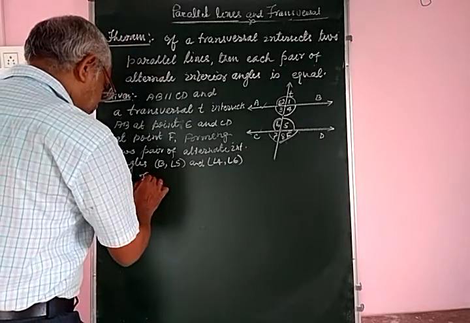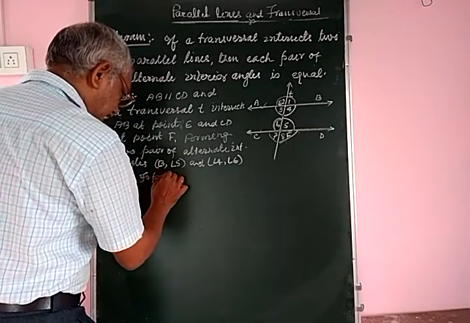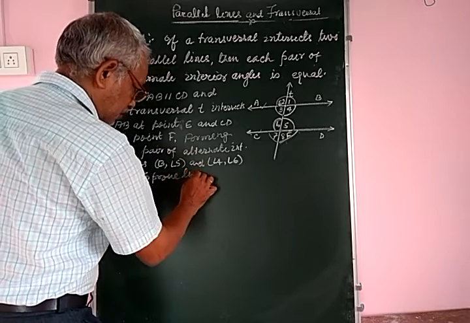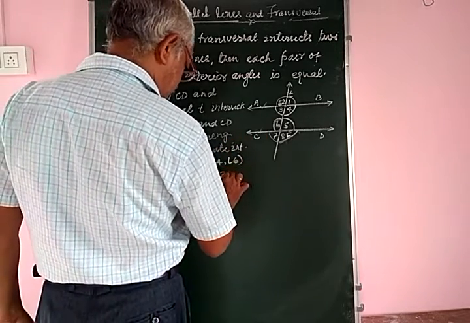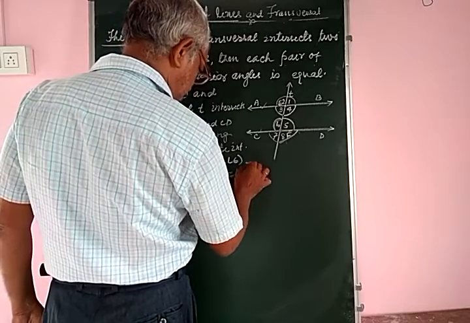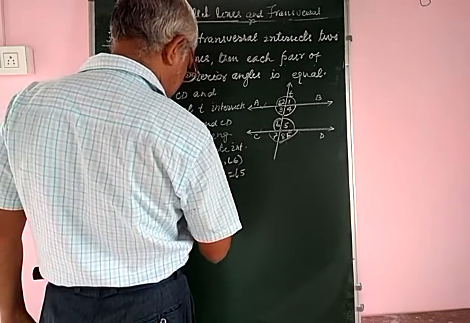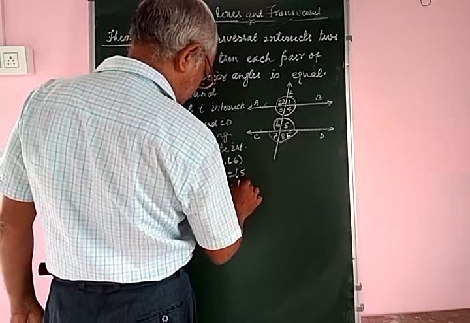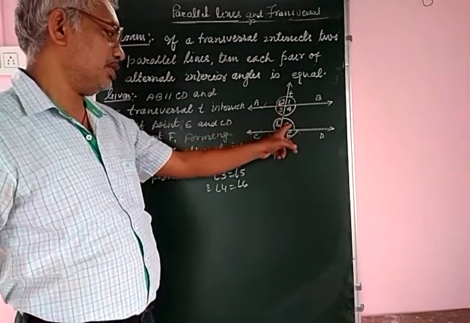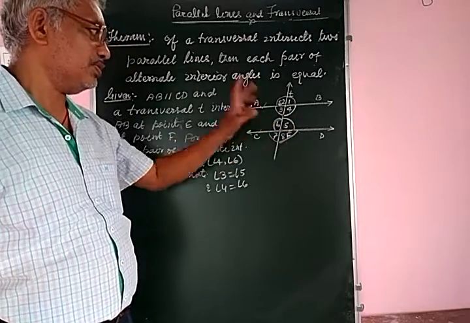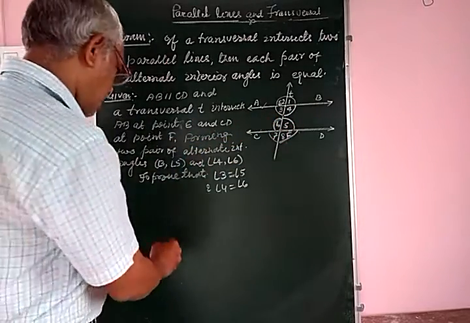To prove that angle 3 is equal to angle 5 and angle 4 is equal to angle 6. Now prove.